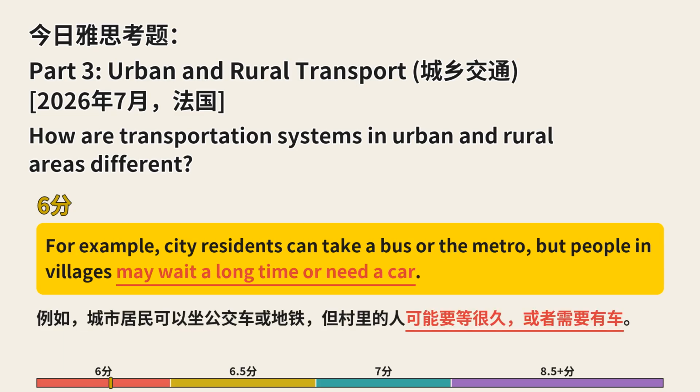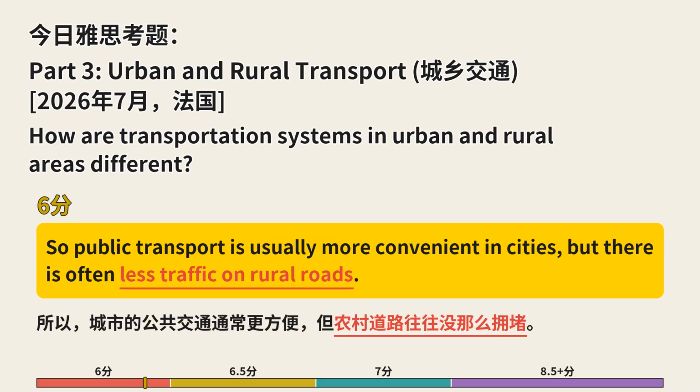For example, city residents can take a bus or the metro, but people in villages may wait a long time or need a car. So, public transport is usually more convenient in cities, but there is often less traffic on rural roads.